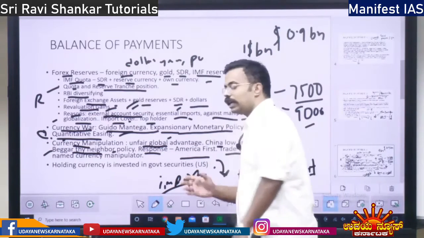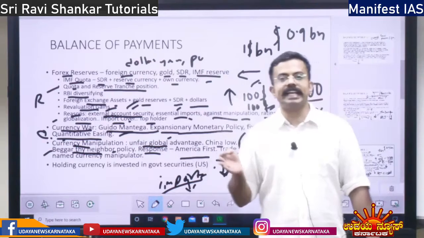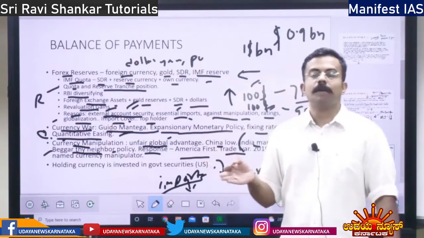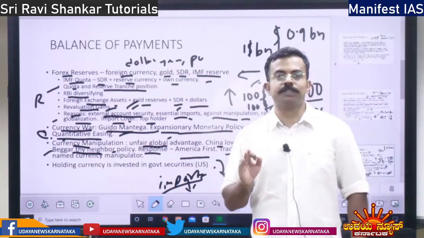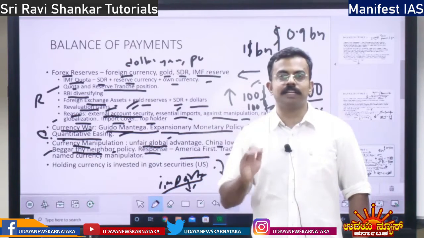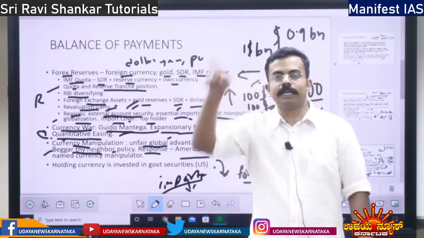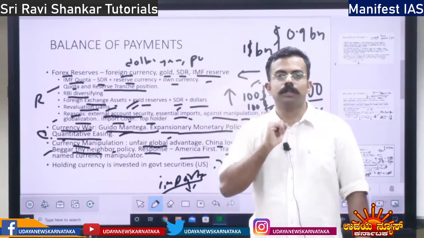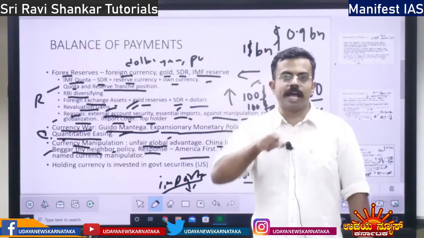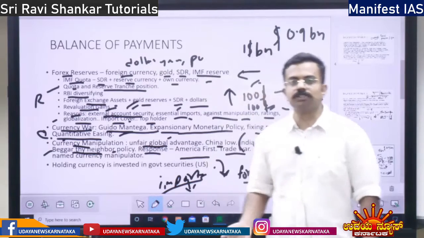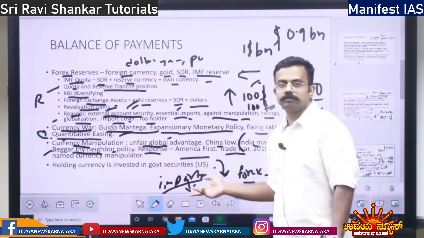Even your Indian government banning Chinese apps, banning Chinese investment, or making the Chinese investment come via the government route, the automatic route versus the government route, which is difficult. That is also a concept of trade war.